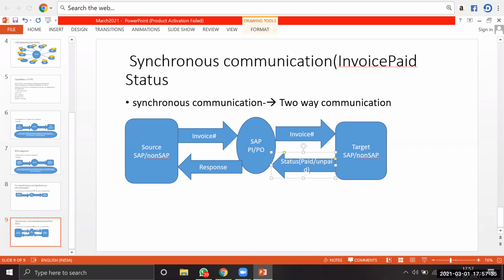Based on that, the source system will take action: if it is not paid, they will look into why. That is called synchronous communication, a two-way communication.